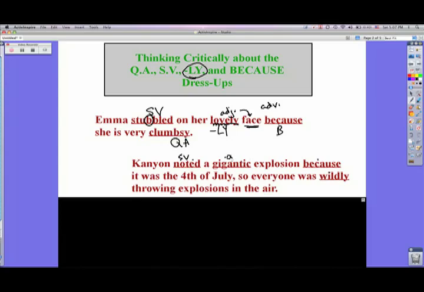That's one of the issues with this sentence. Gigantic is a word that probably a lot of first graders know and that they would use. So again, you have to go outside of yourself to come up with these words. Good job on the because, and wildly is a ly word, and I can picture people wildly throwing things in the air. Now we do have a couple of other issues with this.